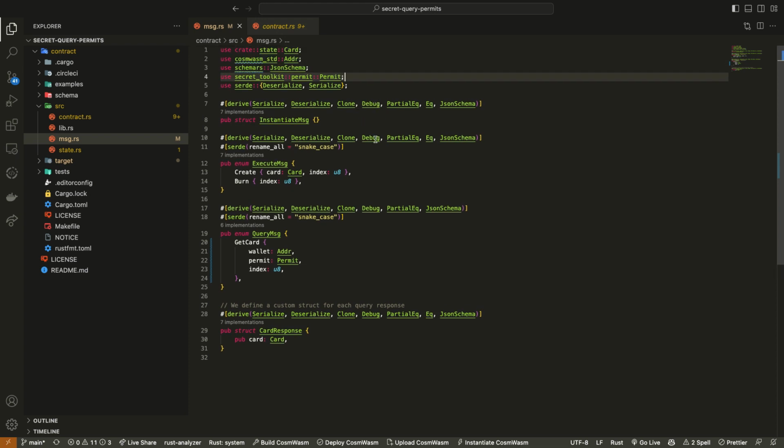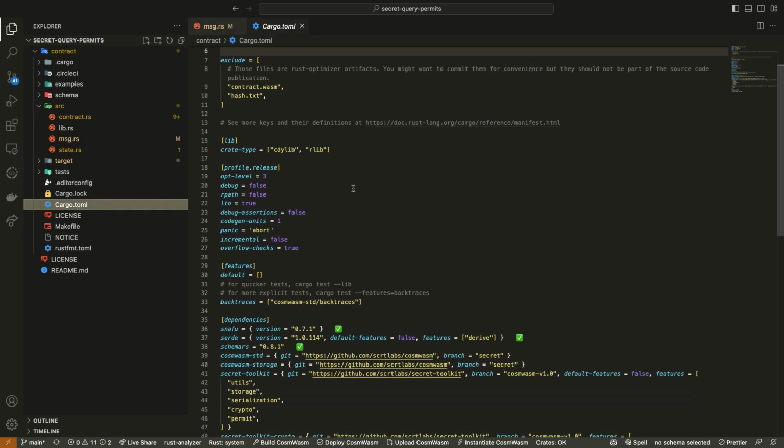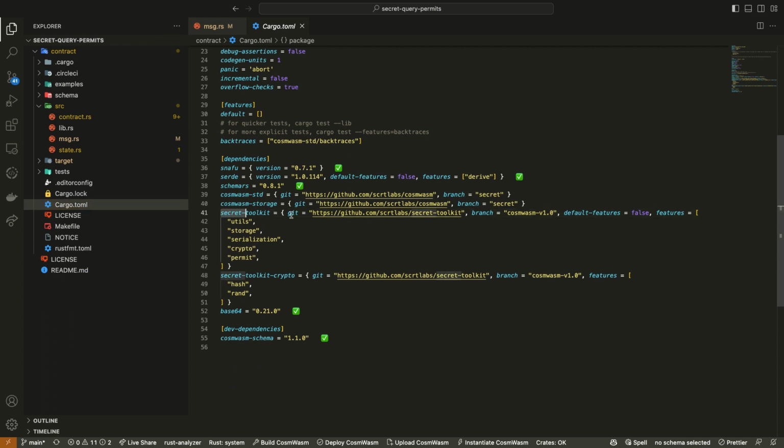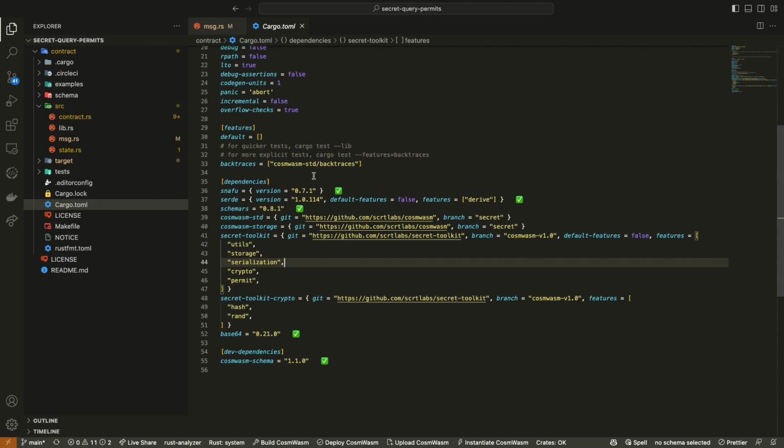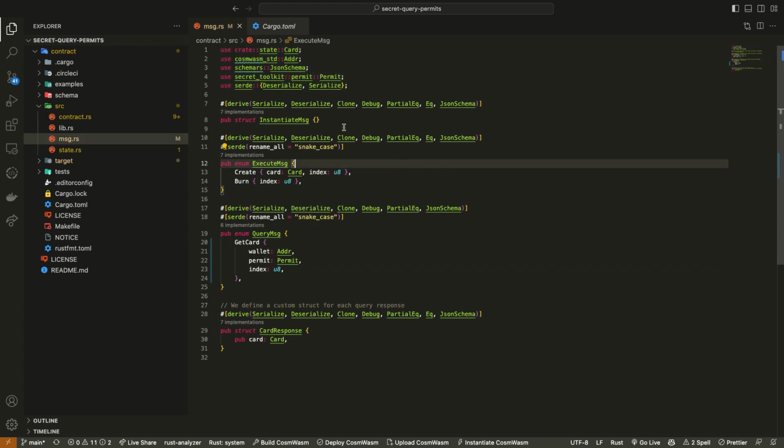If you're a front end dev, for example, you know your, what is it called? Your JSON file. Is that what it's called? I'm blanking right now. The file where you have all of your imports. In Rust, that's the Cargo.toml file. So this is where we're actually importing these things, like our secret toolkit that has specific packages like the permit package. And same with cosmwasm_std, which is where that Addr is being pulled from. So to use these dependencies, you want to make sure you have them imported in your Cargo.toml file, and then you will have access to them here. So we now have our message file written out.